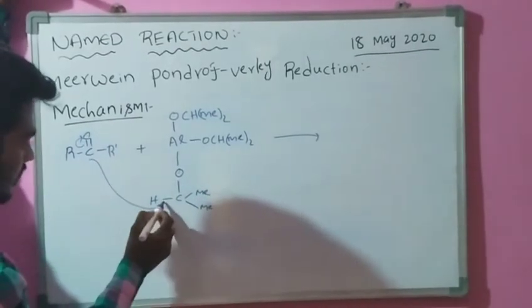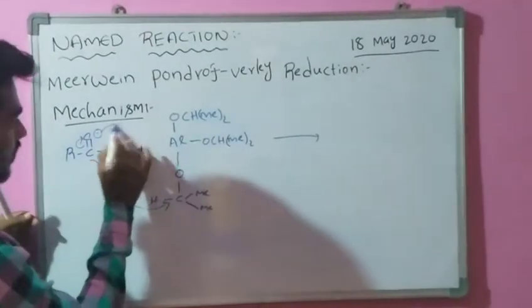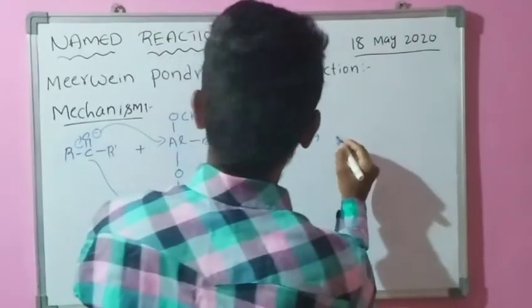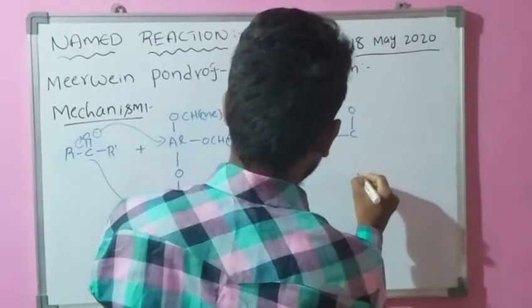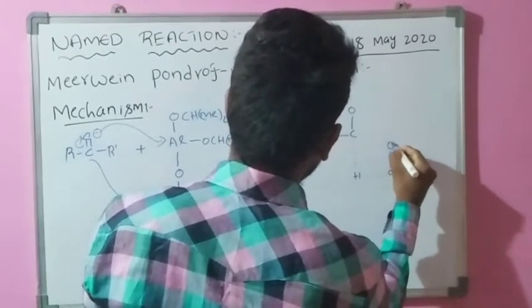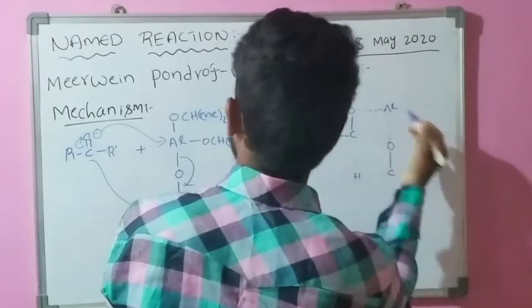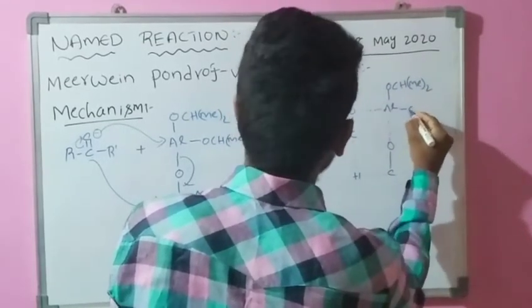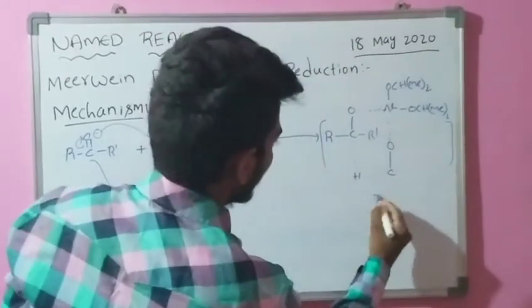This carbocation attracts this proton, and this anion is treated with the aluminum ion, and it forms this type of transition state.